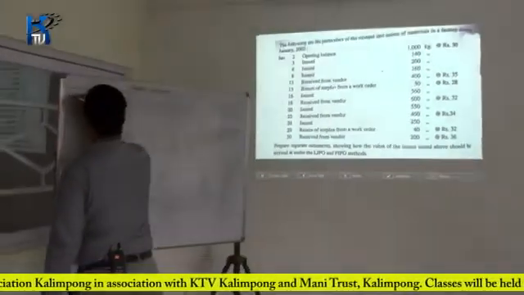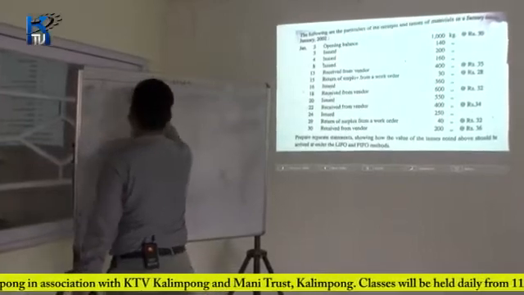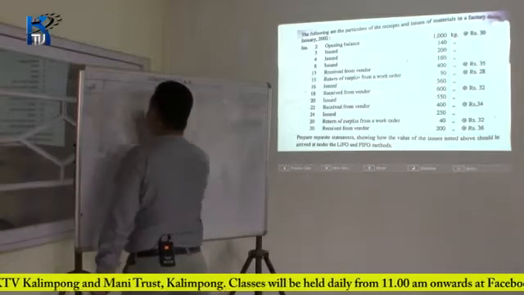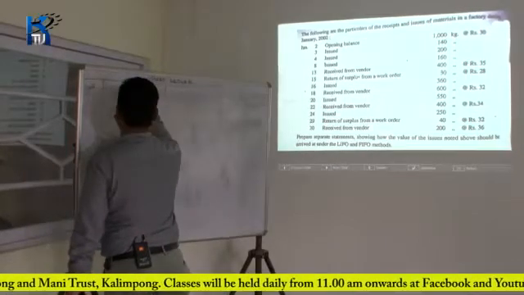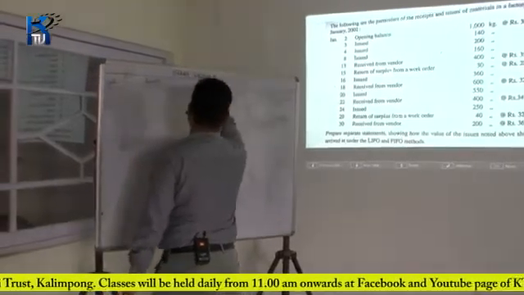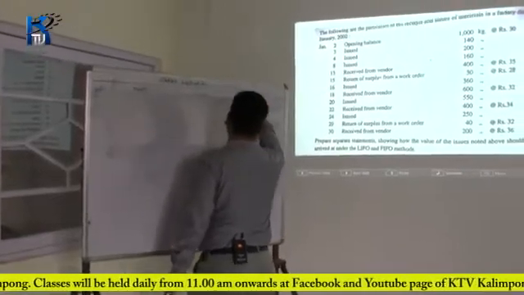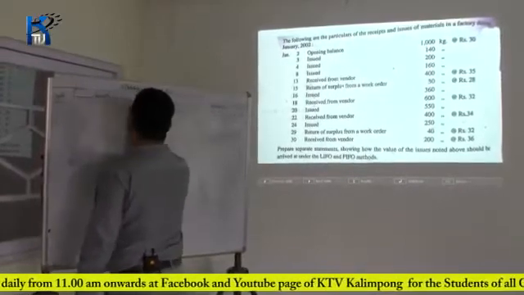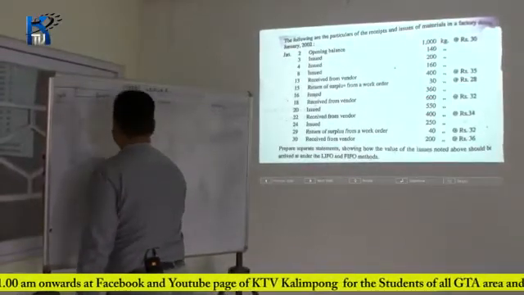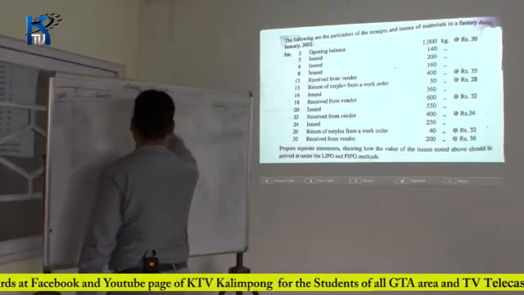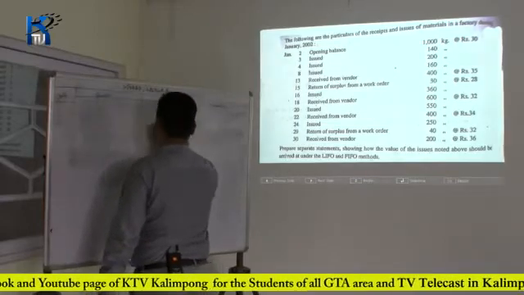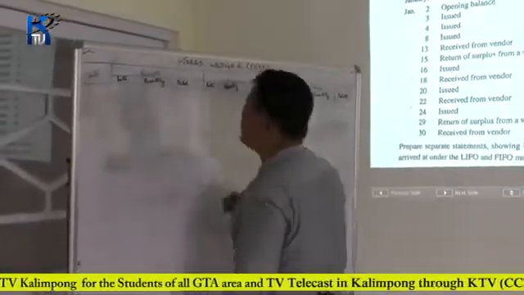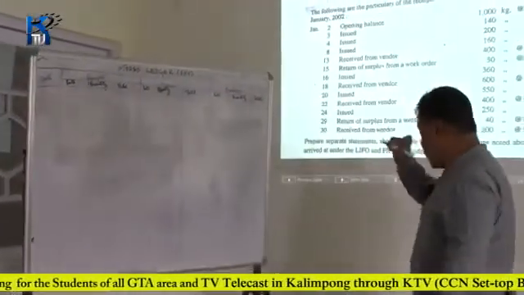Like I had already shown you, date, receipts, issues, and balance. So first, under the FIFO method, we are preparing our stores ledger from that question.